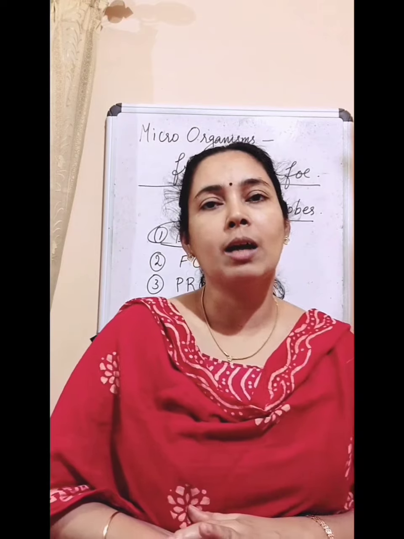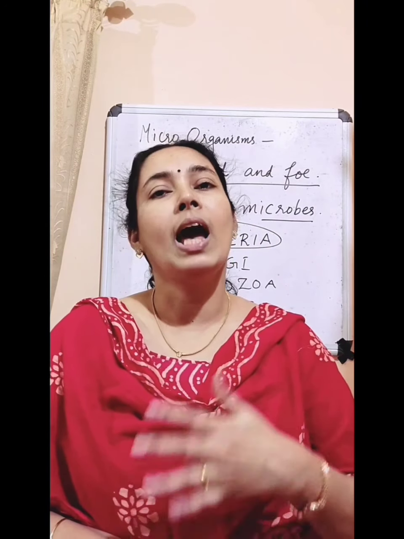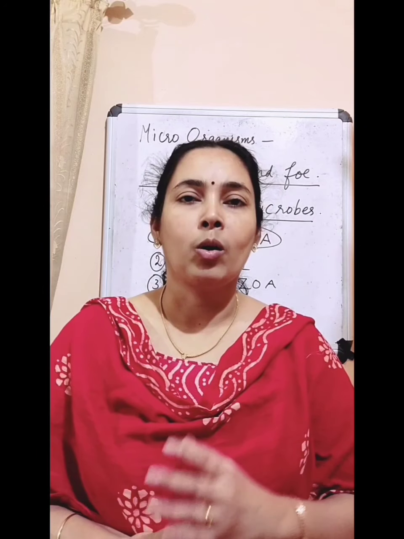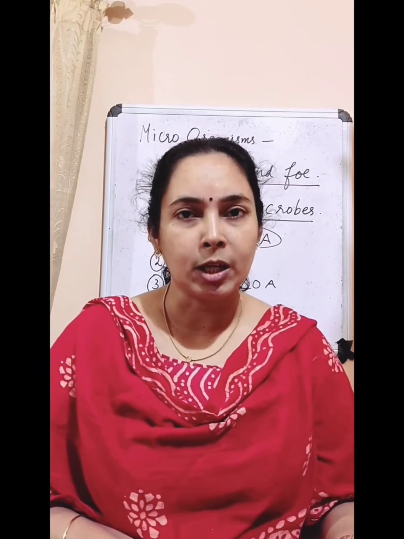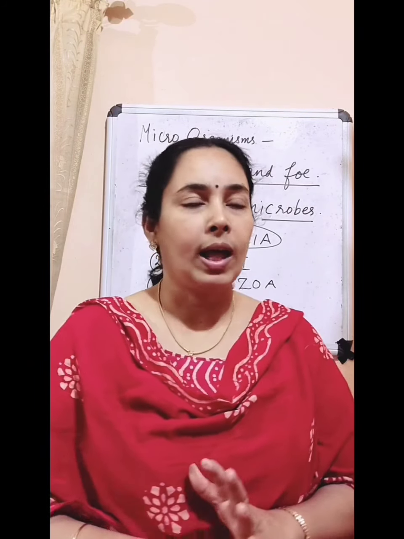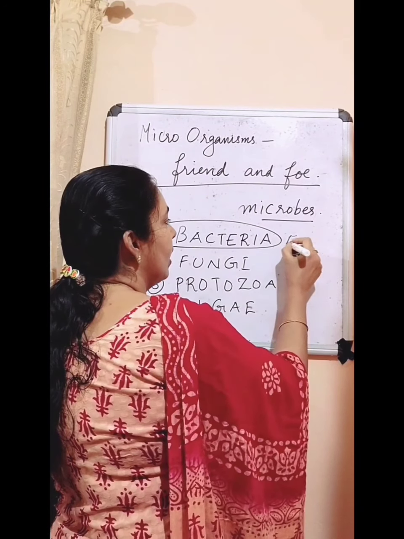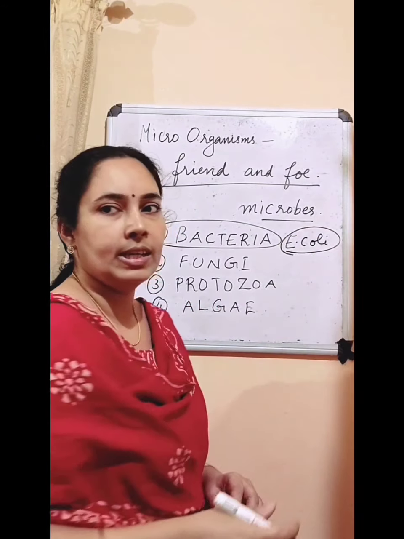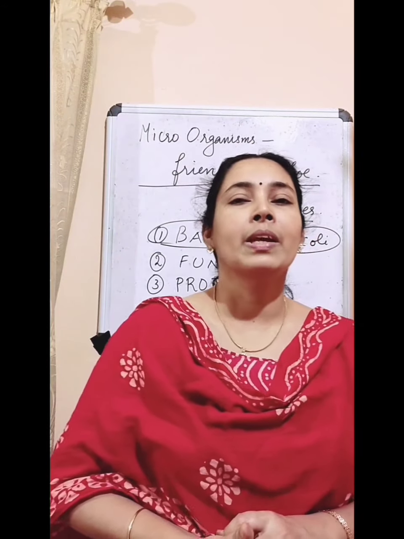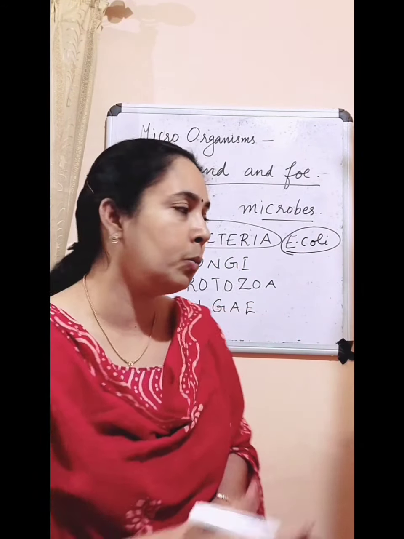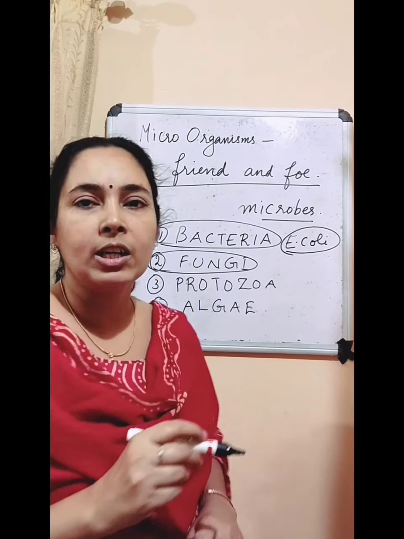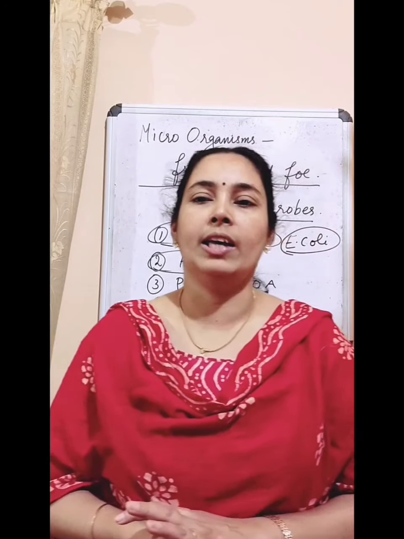They are unicellular. Most of them live in colonies and have different shapes. Example, rod-shaped bacteria, spiral-shaped bacteria, E. coli. E. coli, that is one bacteria that we can see in our intestine. Okay, and which is the second group? The second group is fungi. So the second group is fungi.